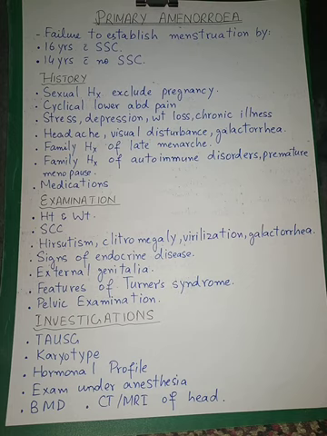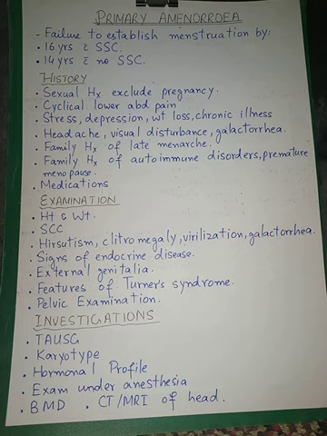We will do some history. In history, we will take history about sexual history to exclude pregnancy. To rule out hematocolpus, we will ask about cyclical lower abdominal pain. For hypothalamic dysfunction, we will ask about stress, depression, weight loss, disturbance of perception or shape, level of exercise, and chronic systemic illness. For prolactinoma, we will ask about headache, visual disturbance, or galactorrhea.